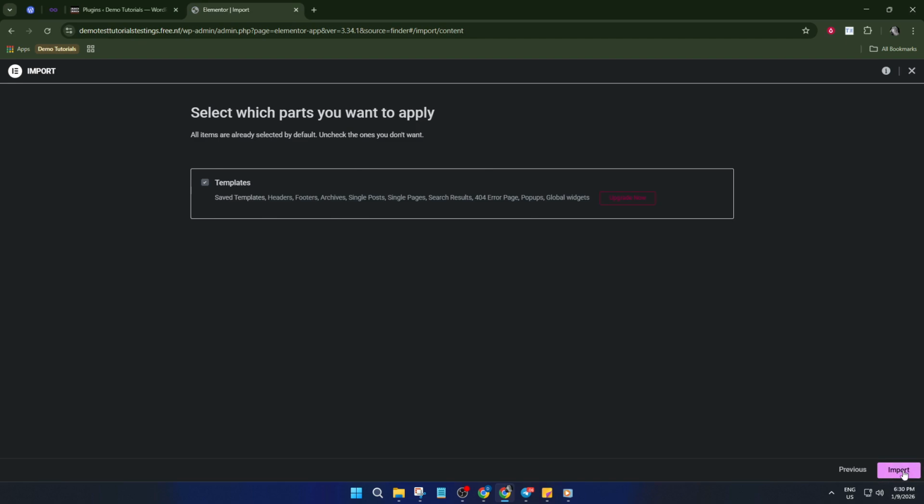And that's it. You've just learned how to import Elementor templates into your WordPress site. It's a simple process, but it unlocks a world of creative possibilities for website building.